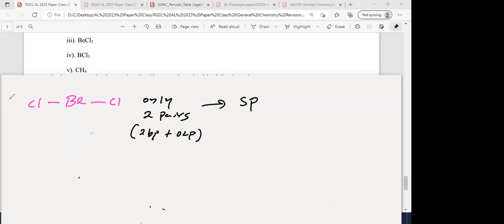Then next one, BCl3. How many total pairs around the central atom? Boron is group 3, outermost valence 3 electrons. So around the boron atom, the total pairs will be 3. Only 3 pairs.